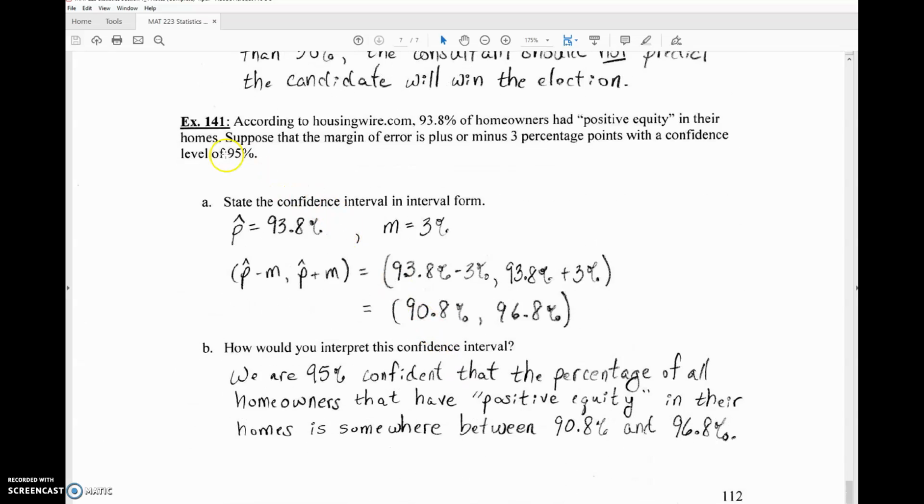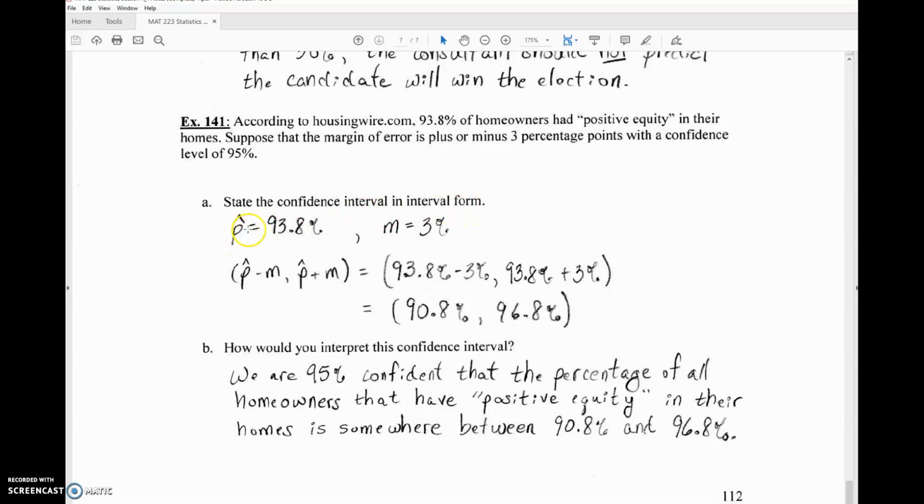And as the last example, example 141: according to housingwire.com, 93.8% of homeowners had positive equity in their homes. Suppose that the margin of error is plus or minus 3 percentage points with a confidence level of 95%. Let's state the confidence interval in interval form.